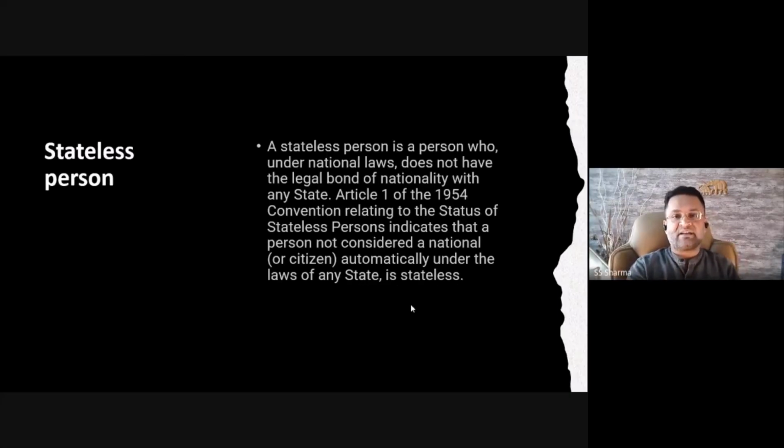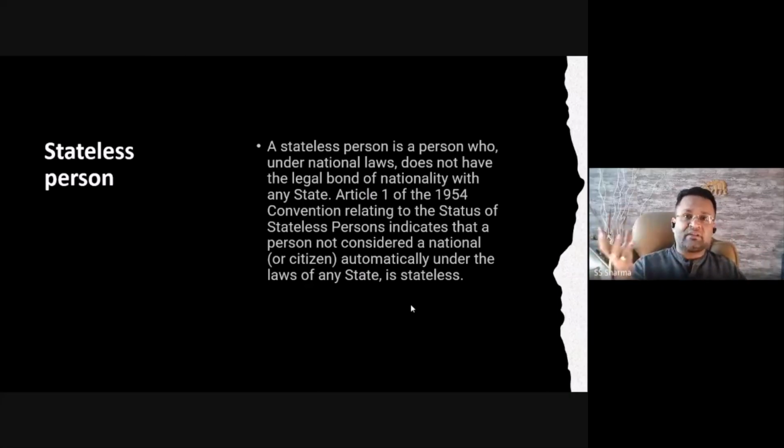This is another understanding. A stateless person is a person who, under national laws, does not have the legal bond of nationality with any state. Article 1 of the 1954 Convention relating to the Status of Stateless Persons indicates that a person not considered a national or citizen automatically under the laws of any state is stateless. Now, what does it mean? Suppose there is a civil war going on in one country, and because of that the diplomatic relations have been broken by the international community, or since the civil war is going on, the international community has said that okay, we do not consider this as a country.